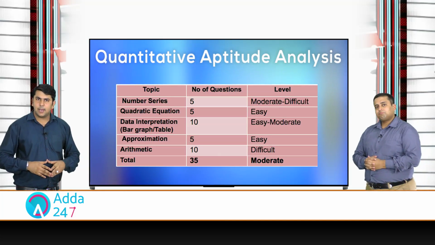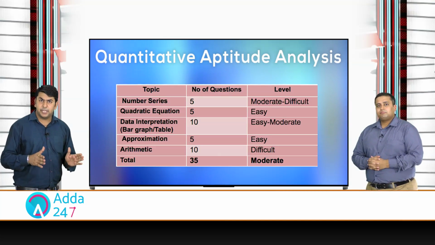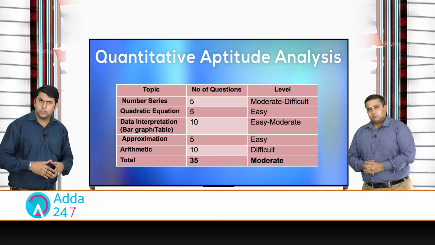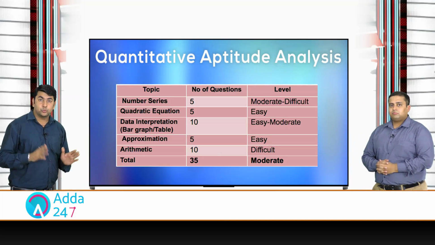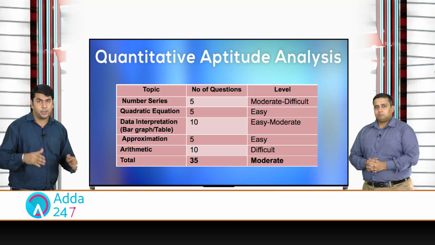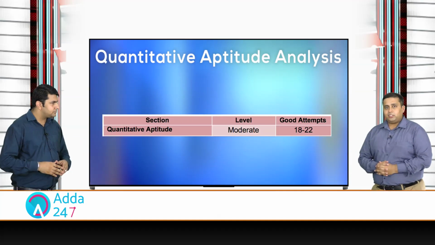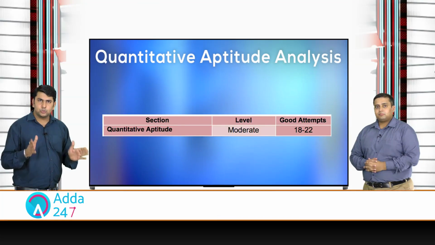If we see the examination, the arithmetic portion was a bit lengthier, or you can say a bit calculative. So, approximately 23 to 25 minutes a student should take on maths. And how much should be the attempt? The attempt should be between 18 to 22 questions.